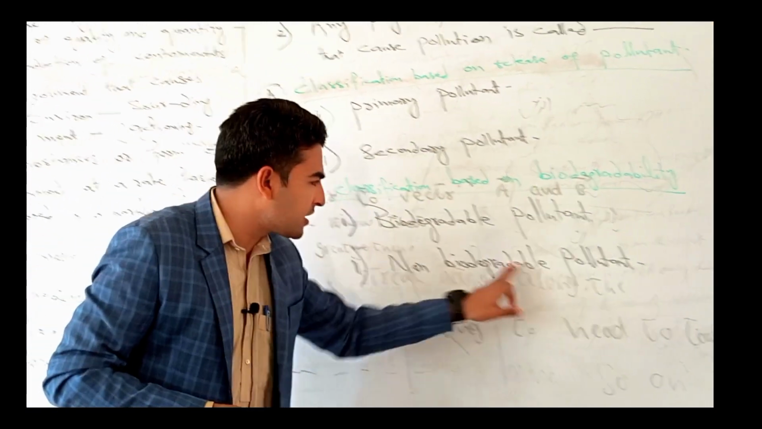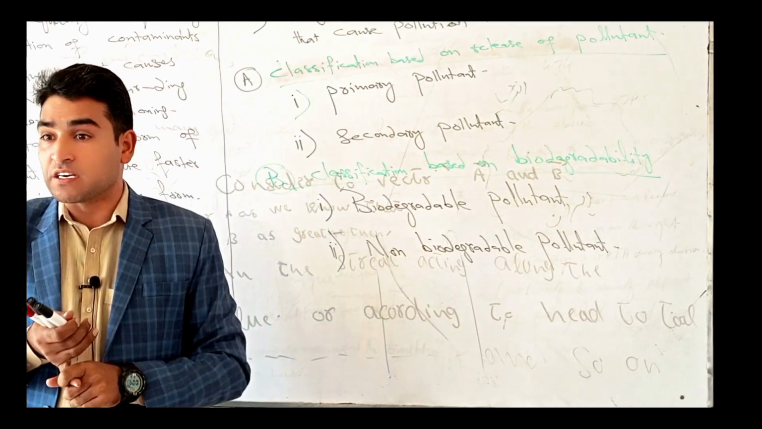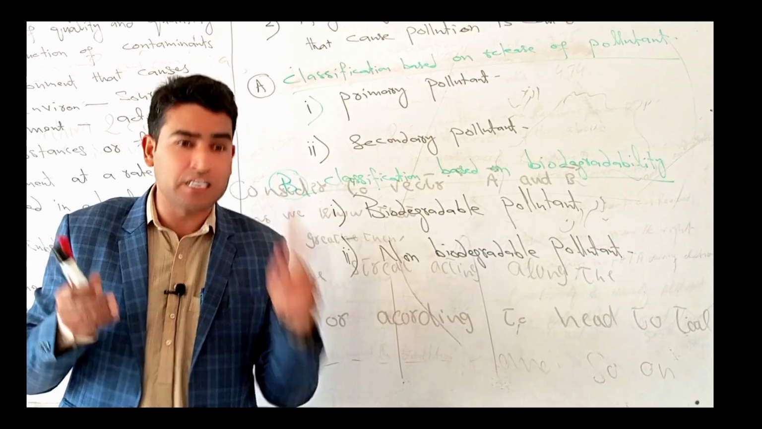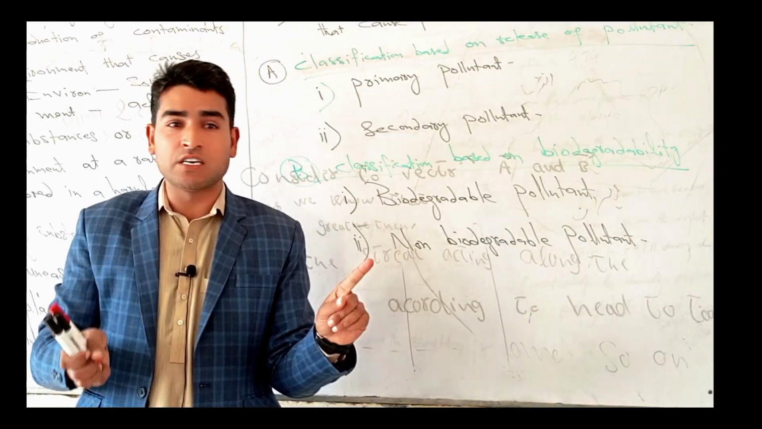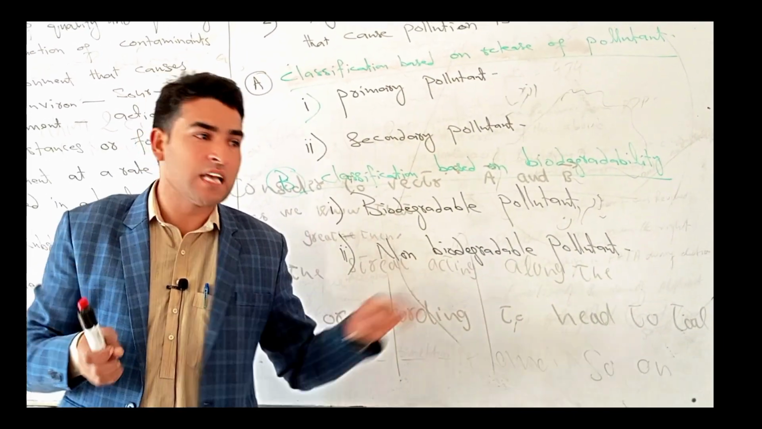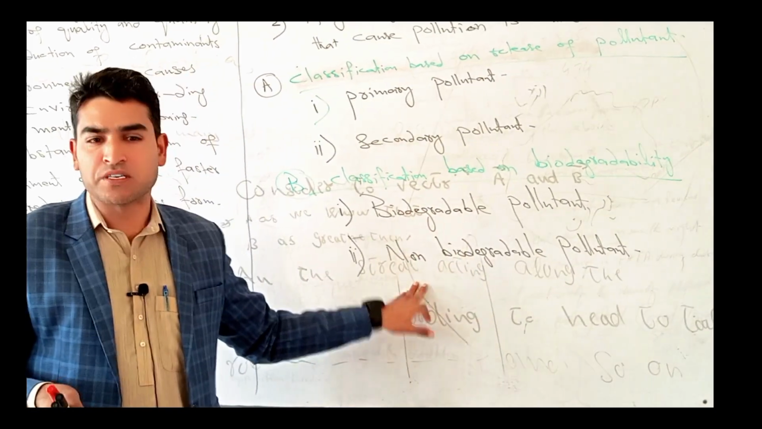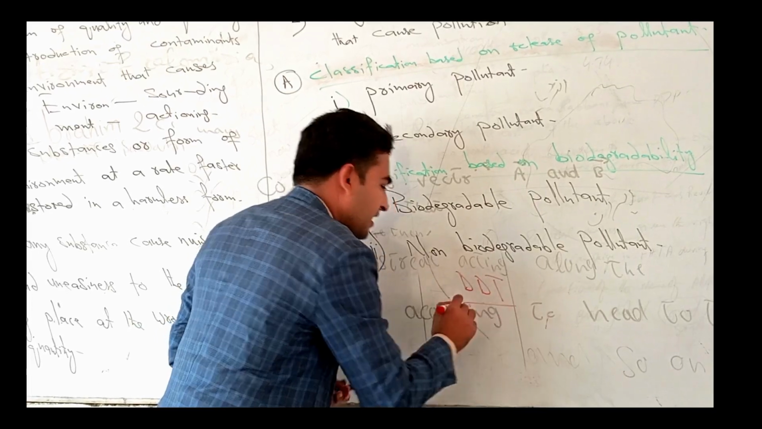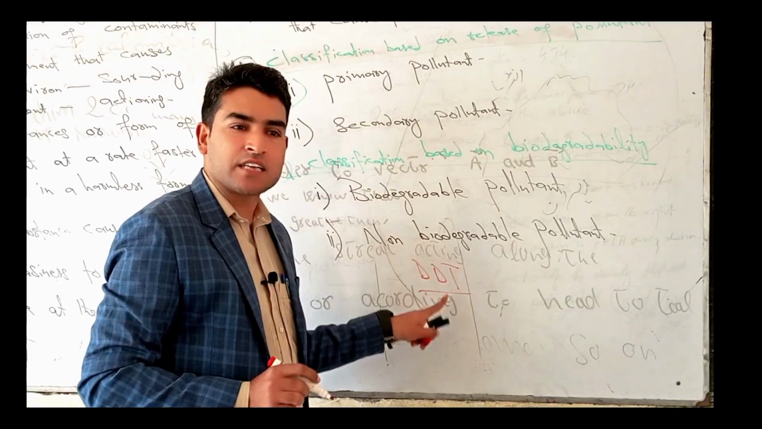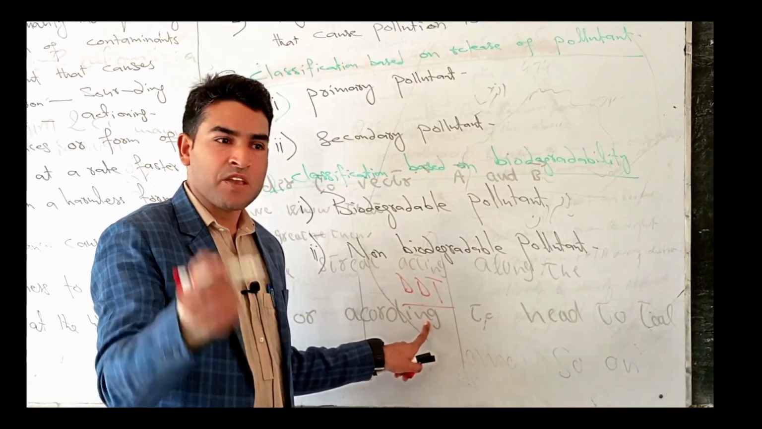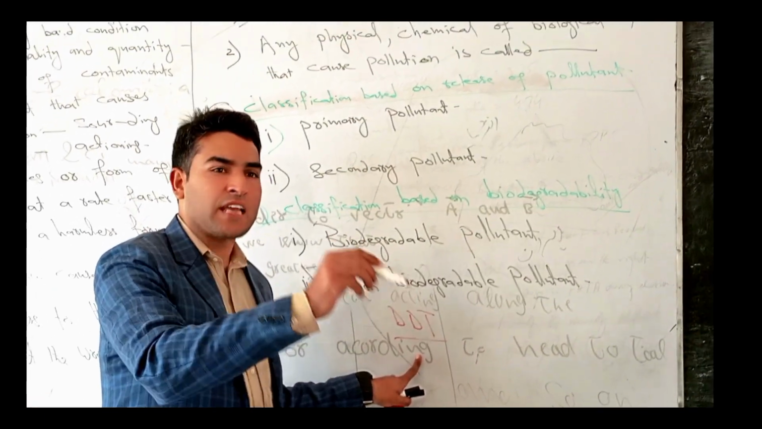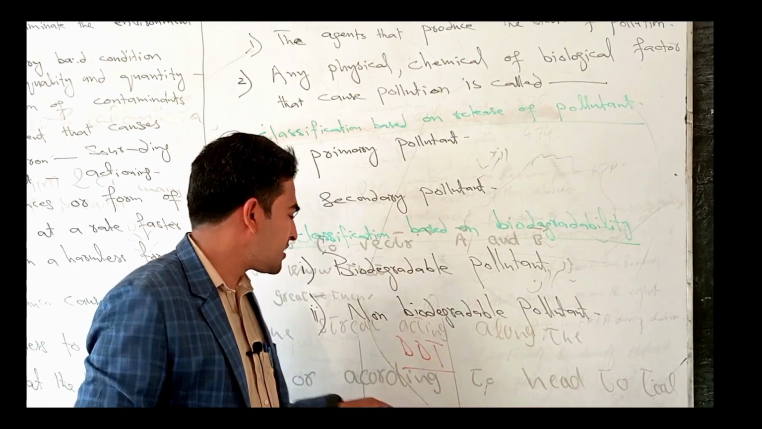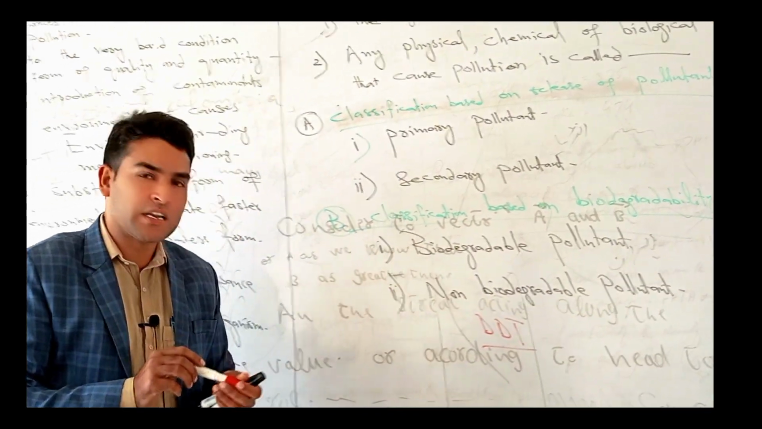And non-biodegradable pollutants are those pollutants which enter the environment, but due to the living organisms, the decomposers, cannot be converted into simple or harmless substances. Then it is known as a non-biodegradable pollutant. An example is DDT. Dichloro diphenyl trichloroethane is the name of the chemical which enters the environment, and it is not decomposed into simpler substances by the decomposers. This is the example of a non-biodegradable pollutant.